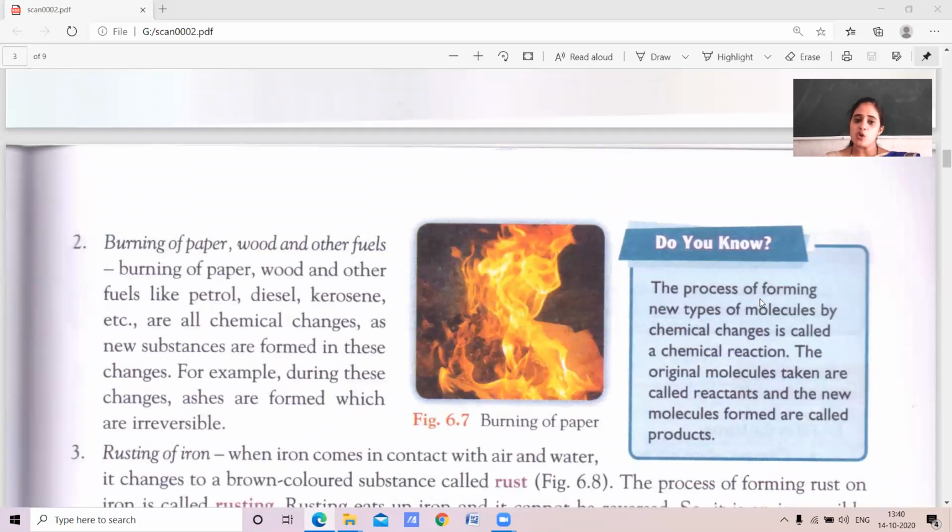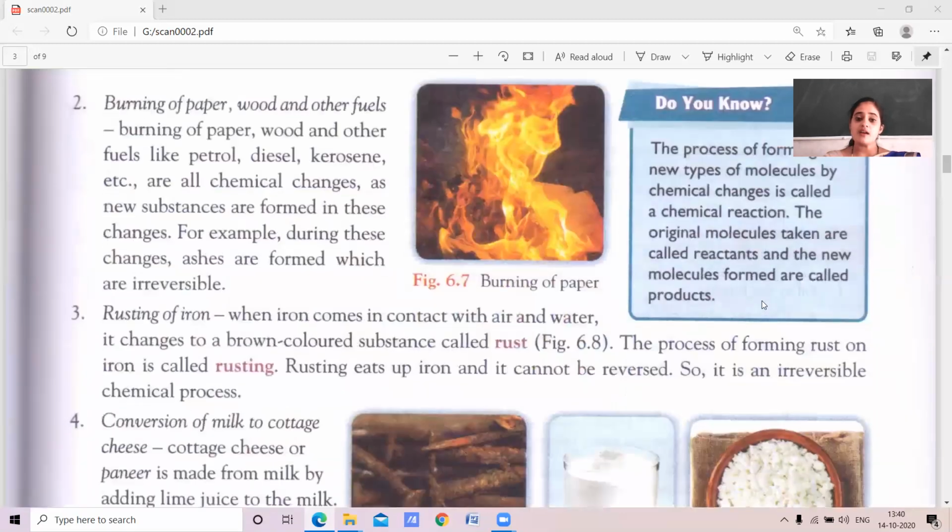Burning of paper, wood and fuel, it turns to ash. In the beginning, the state is different, and after conversion, the state is totally different. Rusting of iron is also a chemical change, where a new substance, that is rust, is formed from iron, which we cannot reverse. It is irreversible.